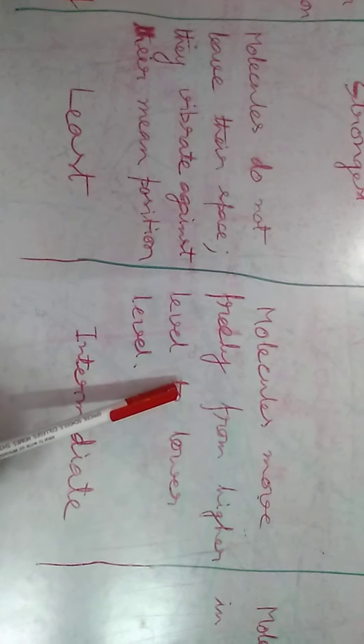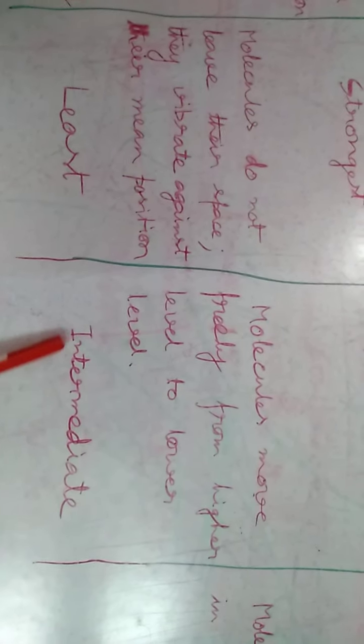In case of liquid, molecules are able to move but in a specific direction and at a low rate, so the kinetic energy of liquid molecules is intermediate between solid and gas. And in case of gas, since molecules are able to move randomly in all directions, the kinetic energy of gaseous molecules is highest. We'll continue the remaining properties in the next class.